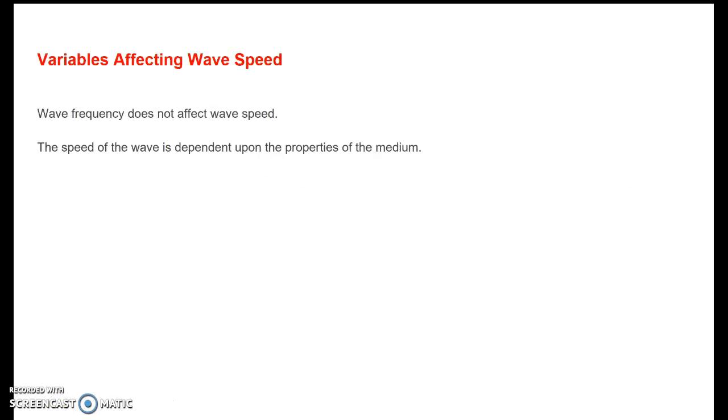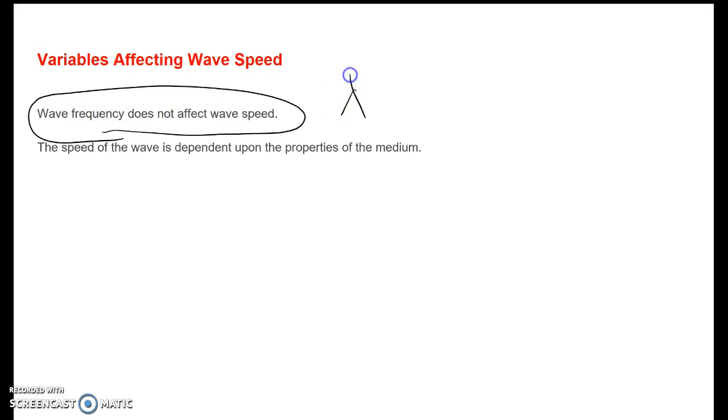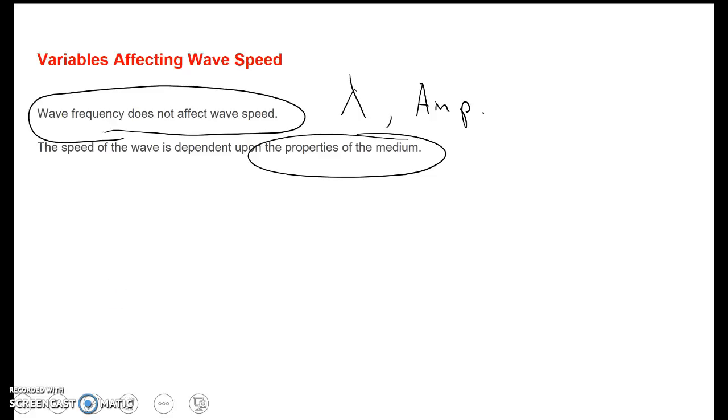So, wave speed. Frequency does not affect wave speed. Wavelength does not affect wave speed. Amplitude does not affect wave speed. Wave speed is only affected by the medium it travels in. And that's a very important point, and you cannot forget that, because you will be asked questions about that constantly. The medium determines speed of the wave. We talk about gases, we talk about liquids, we talk about solids. That will determine the properties, or the speed of the wave, not direction, distance, all of that.